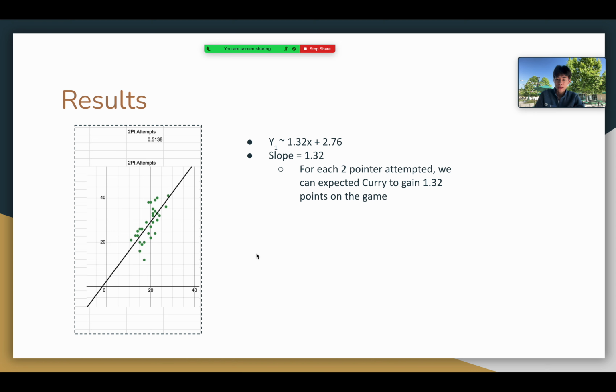As we can see by the graph, the slope is 1.32, which means for each 2-point shot that Steph Curry attempts, we can expect him to gain 1.32 points on the game.